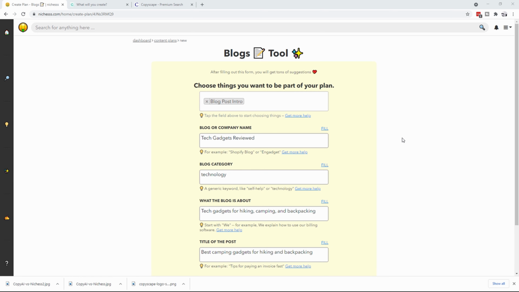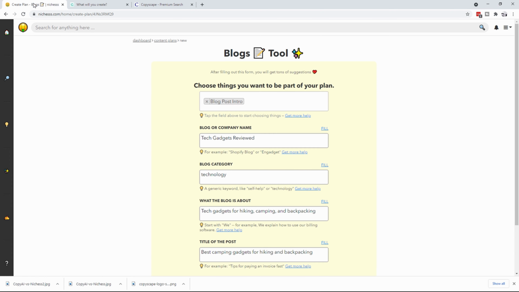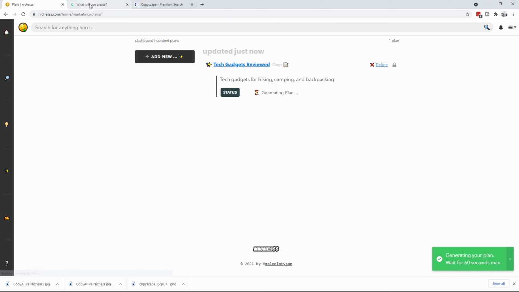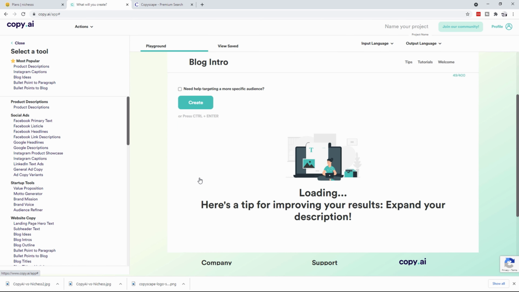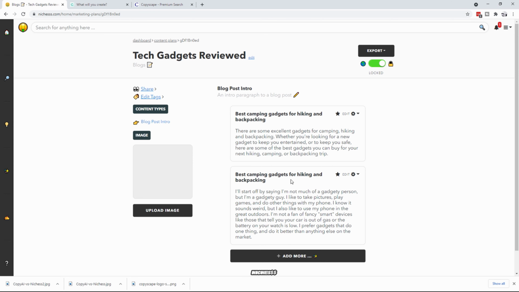Okay, for the sake of brevity, I've already populated these so that we can just go ahead and run them. So you can see I've chosen the blog post intro in Niches, and I've chosen the blog intro inside of Copy AI. So let's run Niches, let it generate its plan, and we'll flip over to Copy AI and let it do its thing. And Niches says that it's done already, so let's click on View Plan, and we're just going to take the first one of both of them.